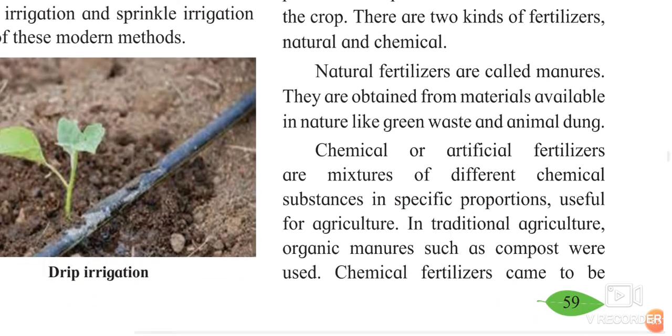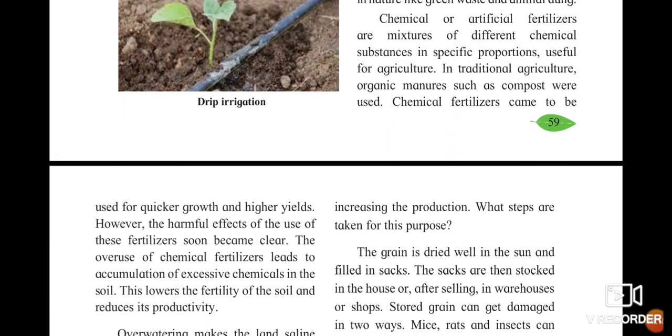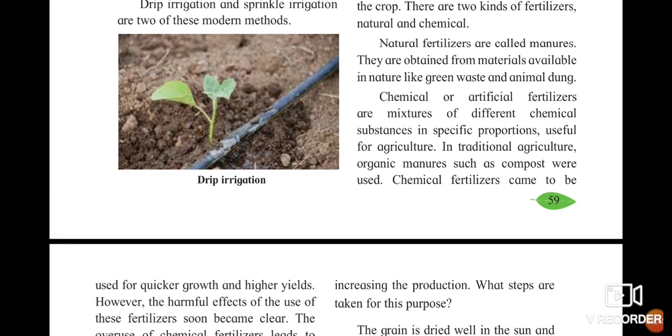Now chemical fertilizers are the mixture of different chemicals which are useful in agriculture. But we should see that we are not giving too much chemical fertilizer to the plant. What will happen? It will damage the crop. The chemical fertilizer part we will see in the next lecture.